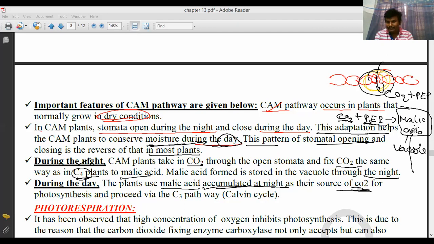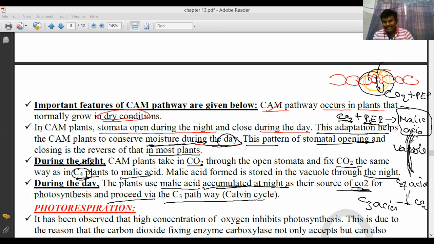The 4-carbon compound malic acid is formed. From this, carbon dioxide is released, and then it forms C3 acid, which proceeds via the C3 pathway for photosynthesis.